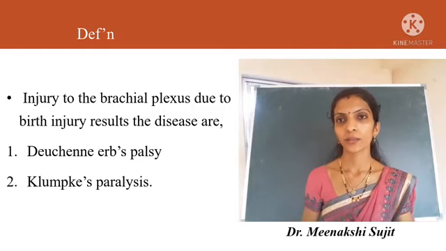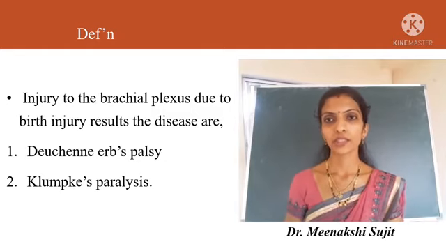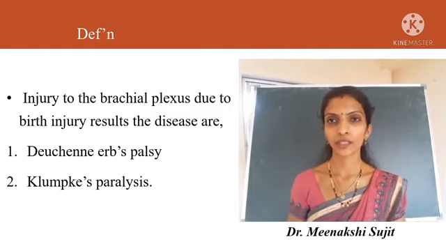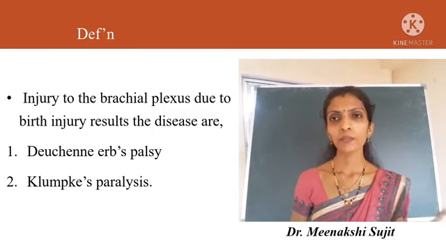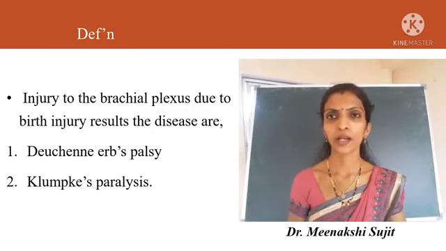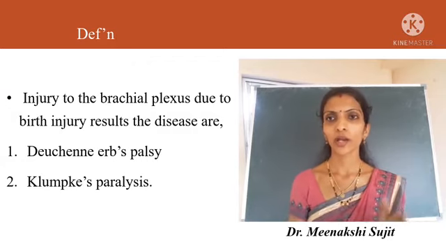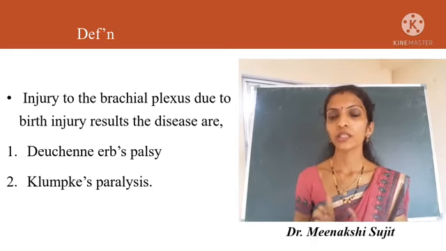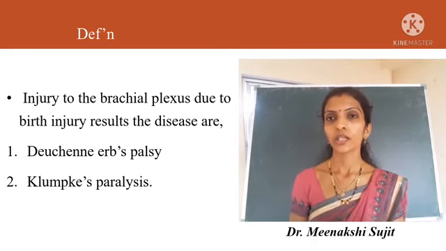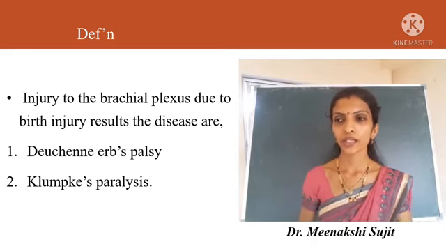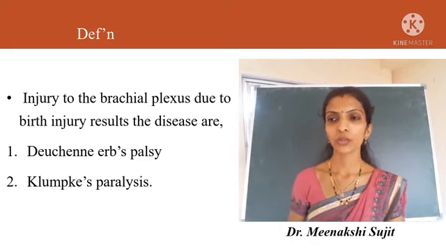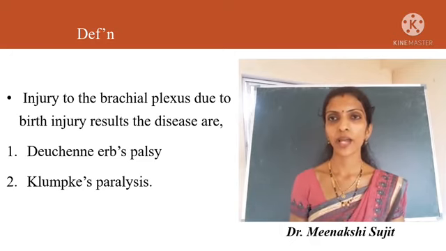Due to this brachial plexus injury, there will be two types of diseases, that is Duchenne Erb's paralysis and Klumpke's paralysis. Klumpke's paralysis is also a defect of the upper extremities, but Duchenne Erb's paralysis, or Erb's palsy, is mainly due to injury of the spinal roots, those are C5 and C6.